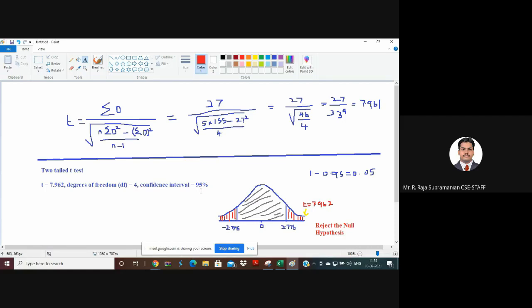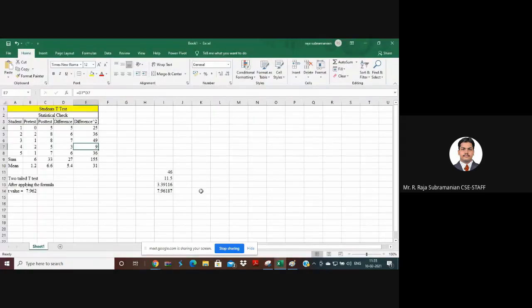The thing to understand here is the t-test will work better when you have a minimum of 20 samples. Not only the t-test, whenever you go for any sample extraction from a very big population, take a minimum of 20 samples. Below that, you are biasing the statistical test, and mostly you will be getting a rejection. When you get more and more recordings, your rejections may be somewhat reduced, right? So do you understand the t-test, how it is working? We will have more examples also. Have you understood the t-test?